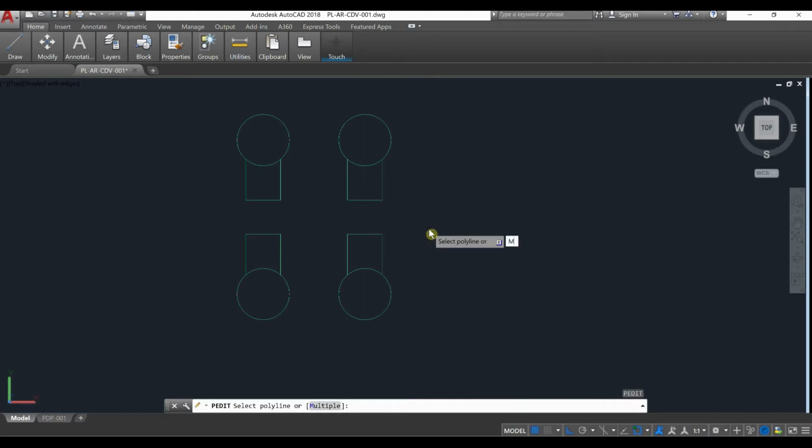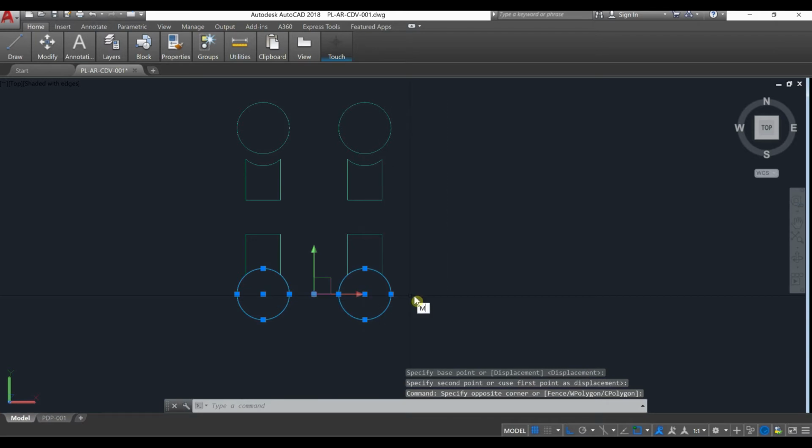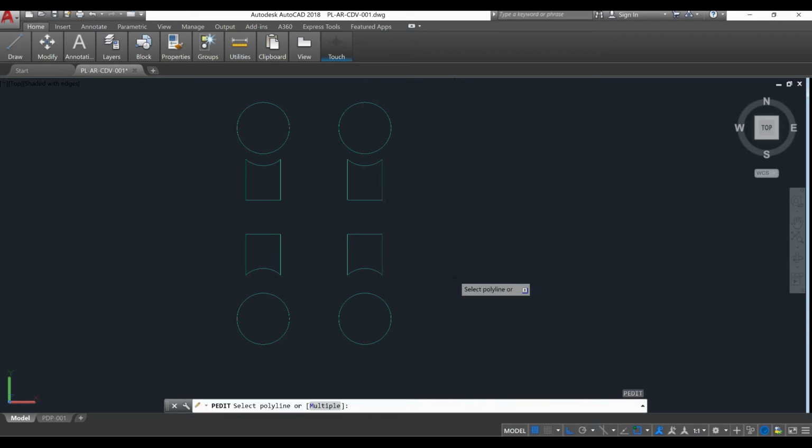Now we're going to create a polyline, and I think it's better if we move the circles forward and the circles below backwards. Okay, now I think it's easier to create a block.